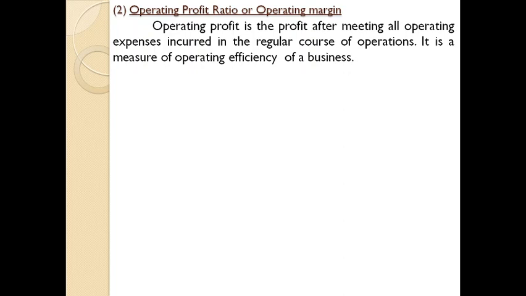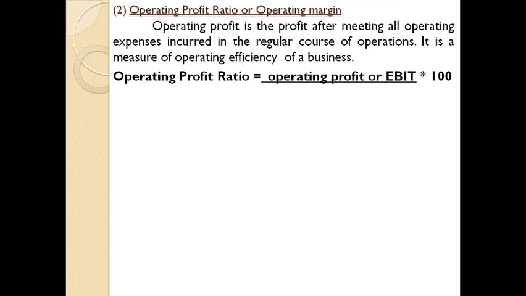We have discussed that part in the second module. Just go through that statement to identify. Sometimes in the question you may not be given the information regarding operating profit directly. You need to compute the operating profit on the basis of that statement. And the equation for finding the operating profit ratio is operating profit or earnings before interest and tax, otherwise known as operating margin, divided by net sales into 100.